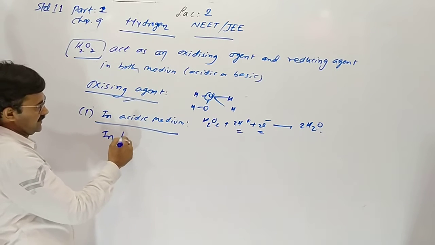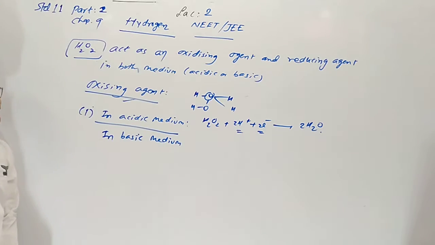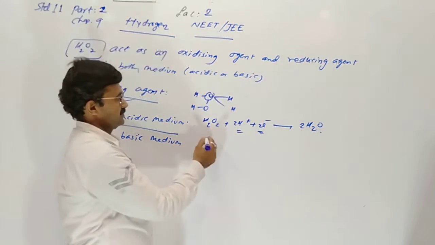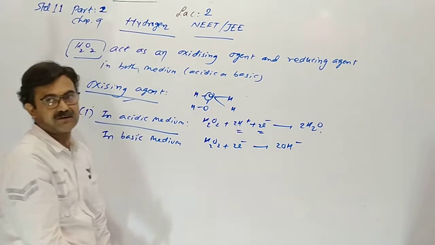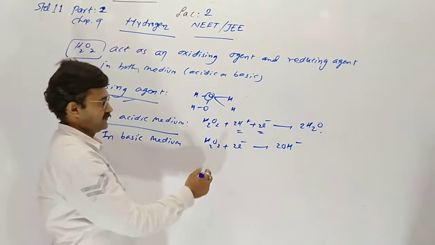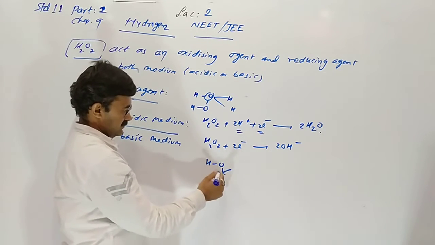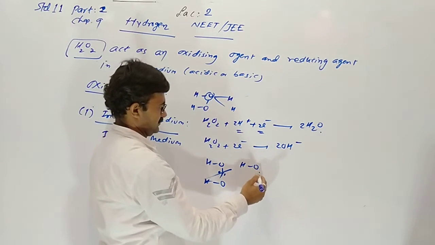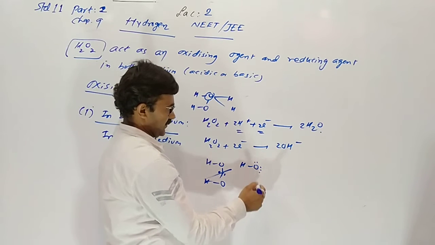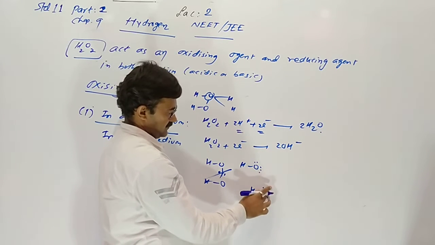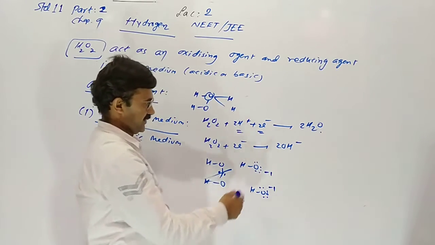Now in basic medium, oxidizing nature: H2O2 plus 2 electrons gives 2OH-. How? Here the bond breaks and both oxygens gain one electron each, so 2 times OH-.